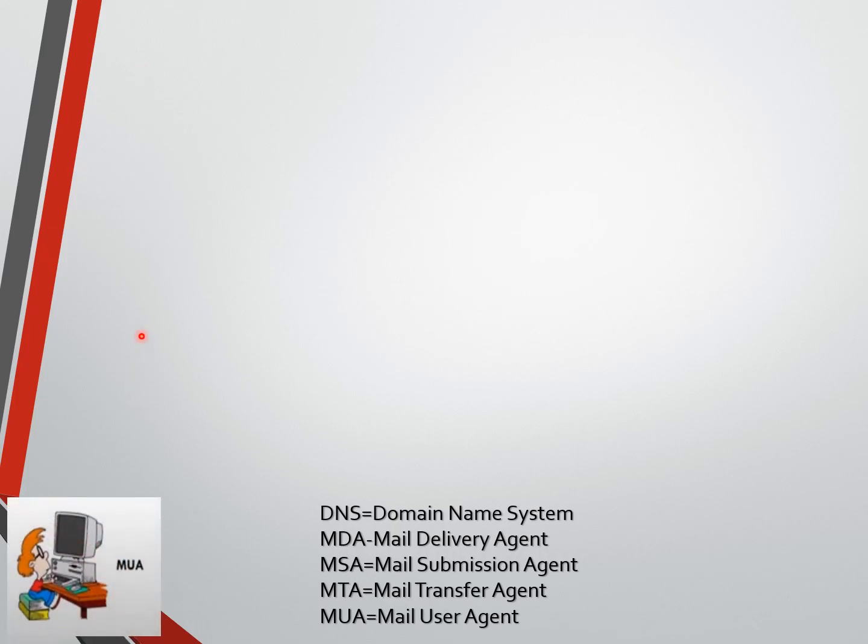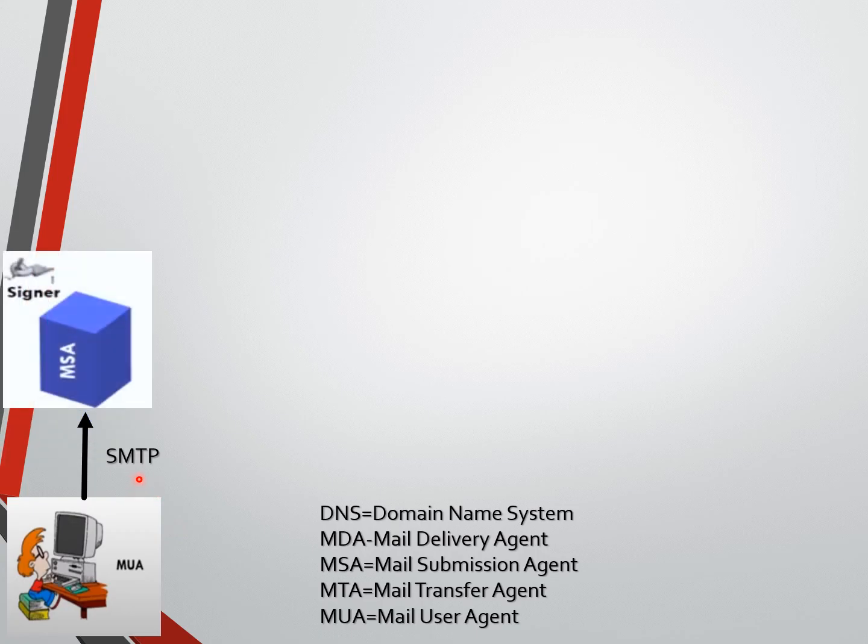Let us assume that on one side we have the MUA, message user agent, which is the message author, or the sender, or the signer, who wishes to send a message to the other person, the receiver. The strategy starts from here itself. SMTP, simple mail transport protocol, is used to send the message. First it will be delivered to the message submission agent, which will sign the message.